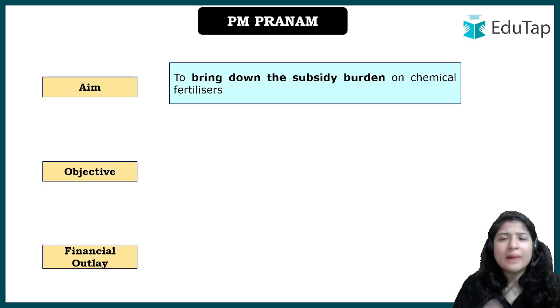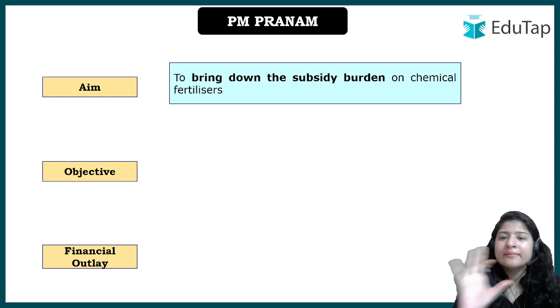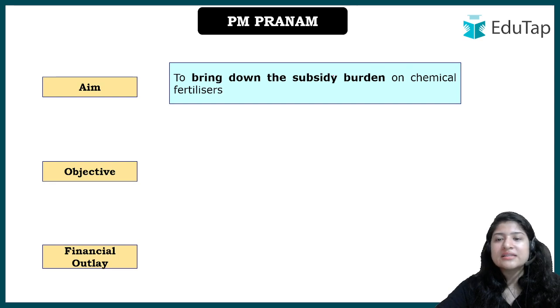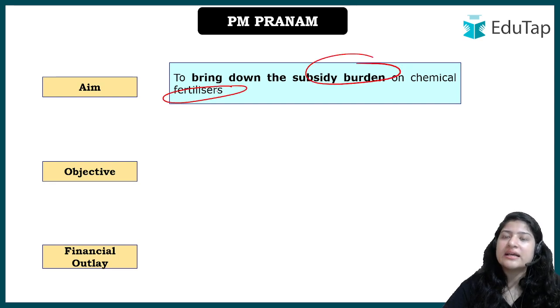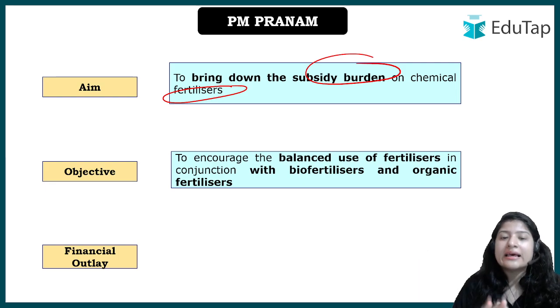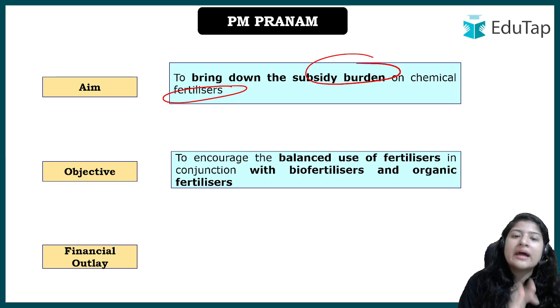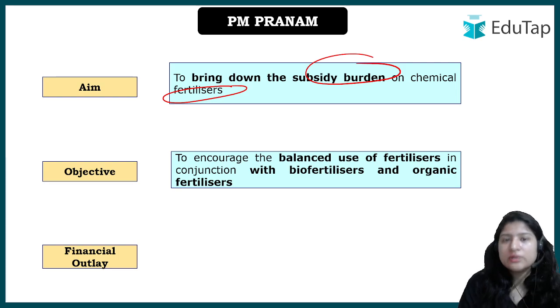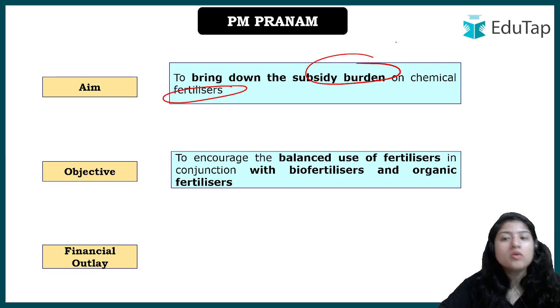So aim we have up, I think everything would be clear. Aim is to what? Aim is to bring down the subsidy burden on the chemical fertilizer which government is facing, and with what objective? The objective is to take care of the soil health as well. ठीक है, तो देखो on one hand the aim is, देखो मोटा मोटा aim तो यही है कि subsidy burden reduce होना चाहिए, but apart from that, how can it be done? How can the burden on subsidy be reduced?